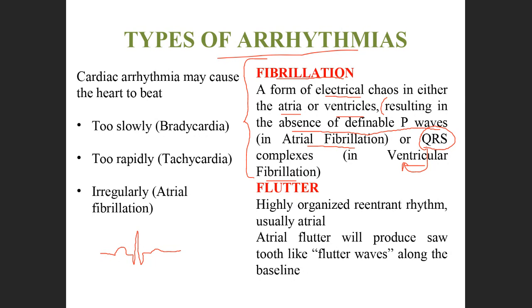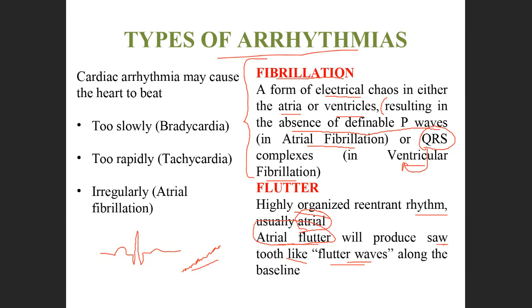Flutter means highly organized disturbances in the rhythm. Usually it will be seen in the atria. So atrial flutter will produce sawtooth-like flutter waves along the baseline. Sawtooth means very small waves like this will be seen. That is known as flutter waves. It is usually seen in the atria. So the atria contract irregularly and give such type of waves. That is known as atrial flutter.